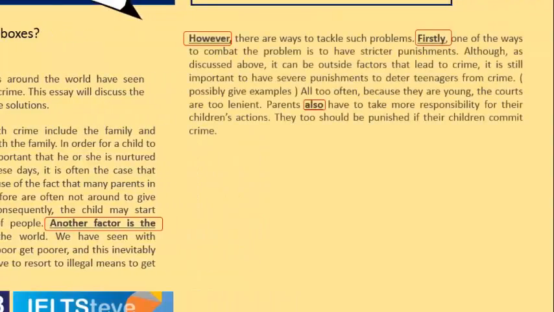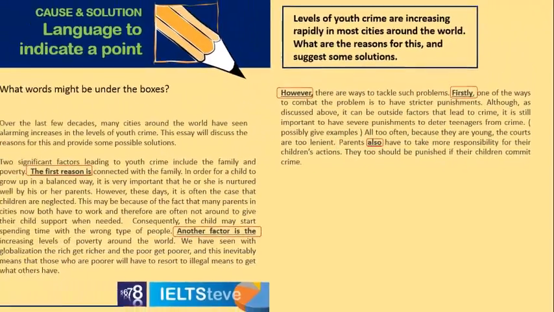In the other paragraph, because they're switching to solutions, that first sentence must include some words there to guide the reader through that paragraph and to tell the reader we are now switching to solutions. So they've got firstly and also. Now also is an underrated word. It's a very good word to use in your essay. Parents also. Now that just means a second idea. We could say in addition or furthermore or a fancy phrase, but sometimes one word like that is fine.